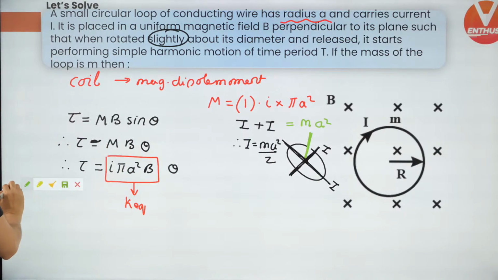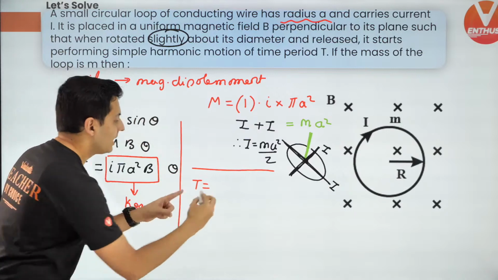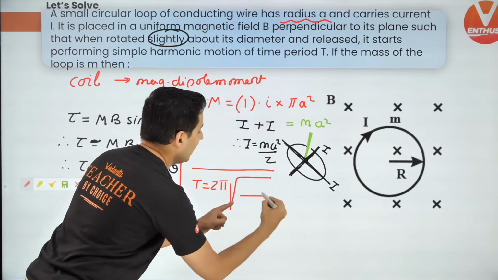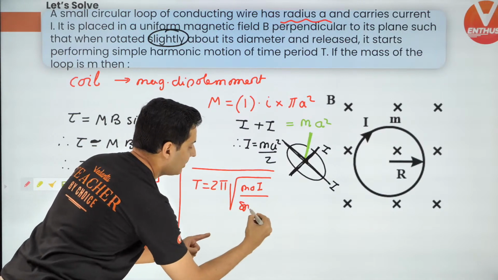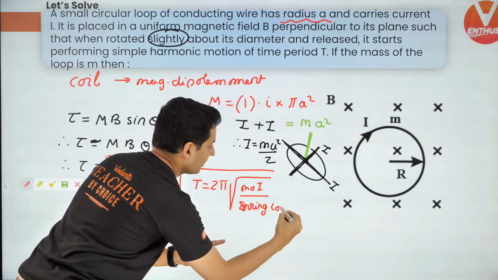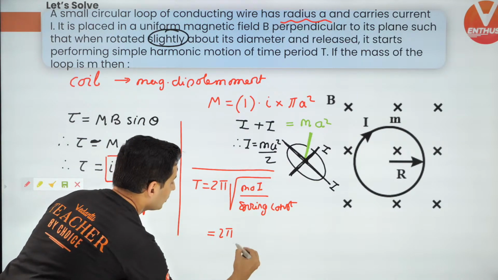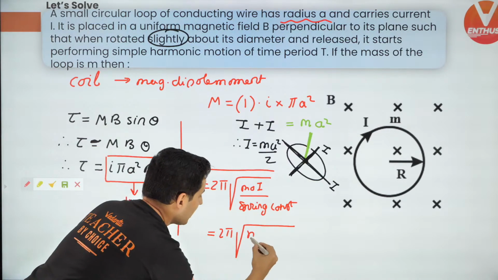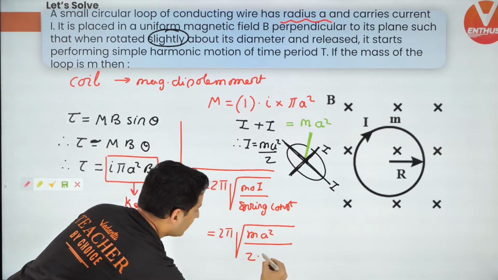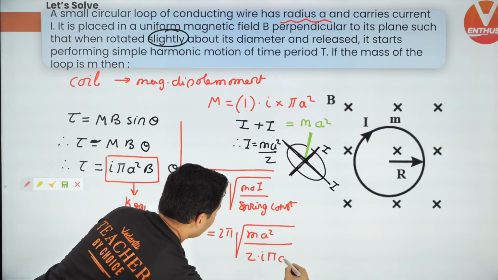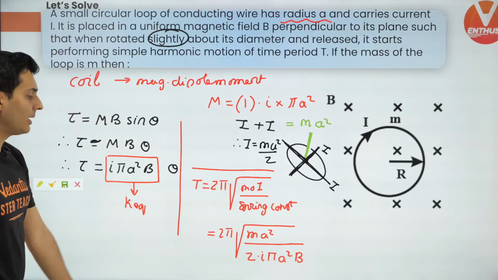Now, the only thing left is the time period. Just like the time period is 2 pi under root m by k, here it is moment of inertia divided by the spring constant, or the torque constant. This is that formula, so just substitute it. So 2 pi under root, moment of inertia is m a square by 2, and the equivalent is I pi a square B. That's it.